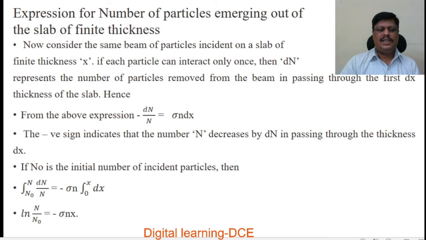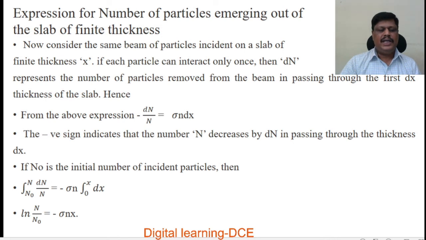If n0 is the initial number of incident particles, then we can integrate dn by n by applying the limits n0 to n, where n is the final number of particles, equal to minus sigma n integration from 0 to x of dx. Since the thickness varies from 0 to x, the starting thickness is 0 and the final thickness is x. Therefore we take 0 to x as the lower and upper limits.